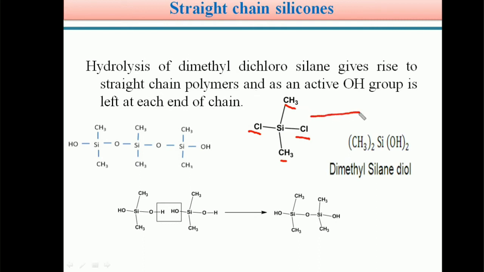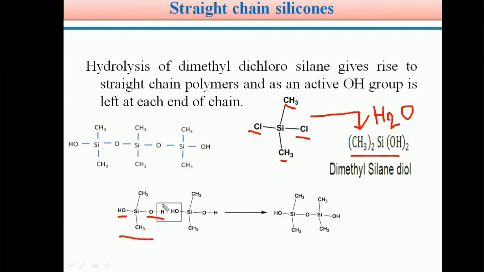On hydrolysis, that is, when treated with water, it forms dimethyl silane diol, with this type of structure: silicon having two methyl groups and two OH groups.